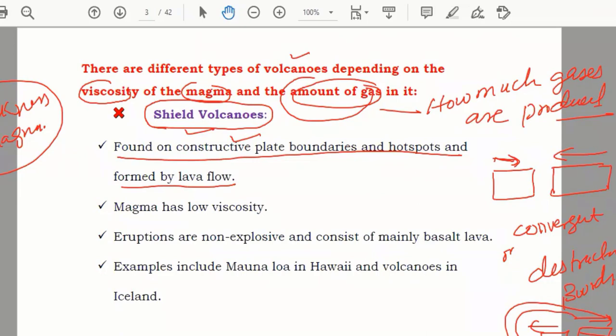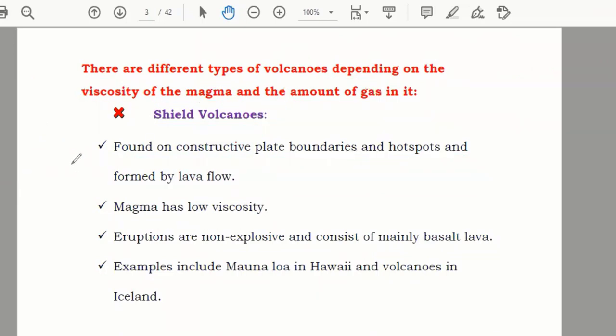And after that, it means where they are located. So the first point will tell you where they are located. The shield volcanoes are located at which plate boundaries? Constructive plate boundaries, when the plates are moving away from each other. That is the first thing.